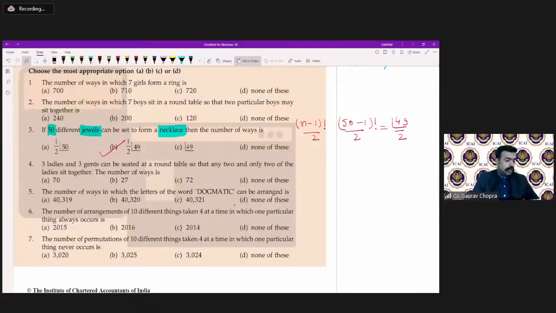Similarly, we can do question number 2 also. Mohak is asking where to give answers. Yes, you have to give your answers in this chat only, in this box only.